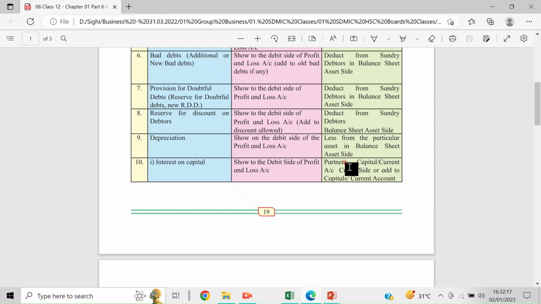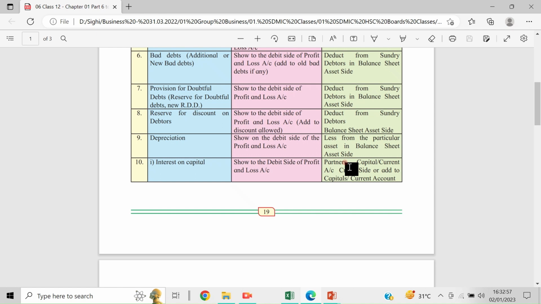If they are maintaining the capital accounts in the fixed method, then they will have to maintain a current account, and the interest should be credited to the current account.